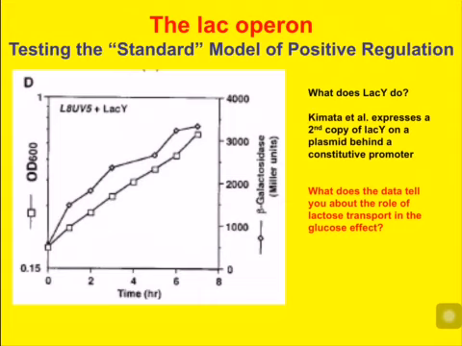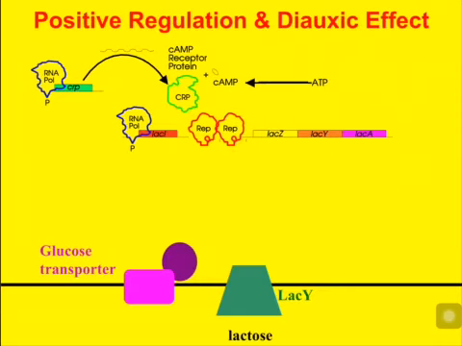Okay? So, based on these experiments and a couple of others, Kamat et al. proposed a different model of what the glucose effect means. Here's our cell again, but now included a membrane as this black line near the bottom of the page. We see the glucose transporter, two components, sitting in the membrane. We see the LAC-Y permease sitting in the membrane.